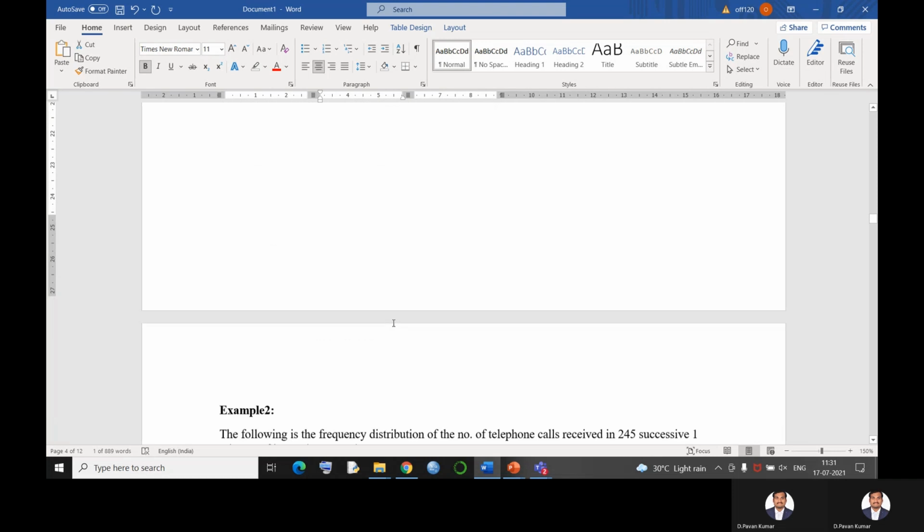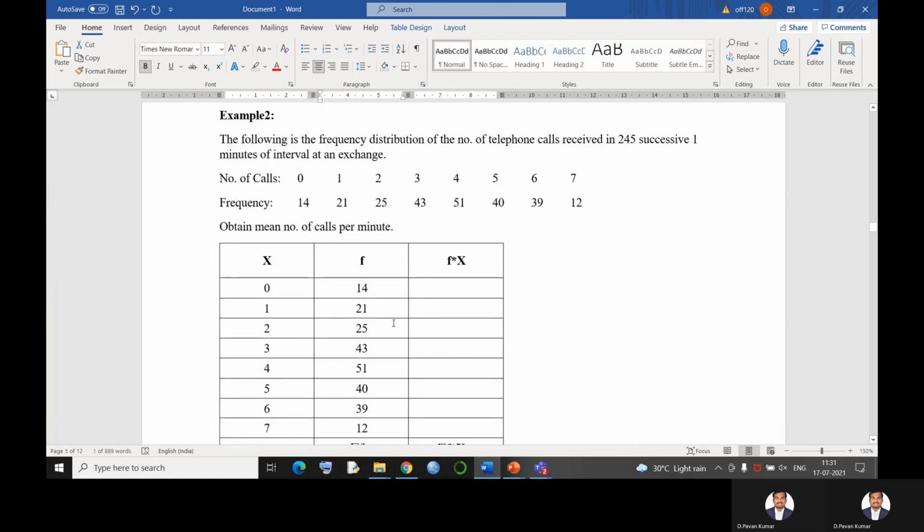Now let us have one more example of the same category, and we will not concentrate only on the value. We have to come up with the conclusion of the problem. That is more important in statistics than finding the answer. Let us see example number 2. The following is the frequency distribution of the number of telephone calls received in 245 successive 1 minute intervals at an exchange. Number of calls and frequency of calls are given, and they're asking us to obtain the mean number of calls per minute.